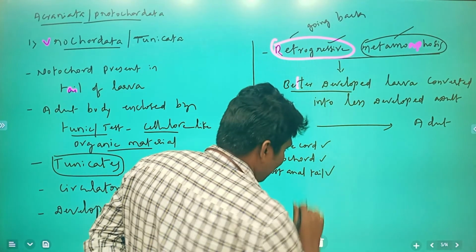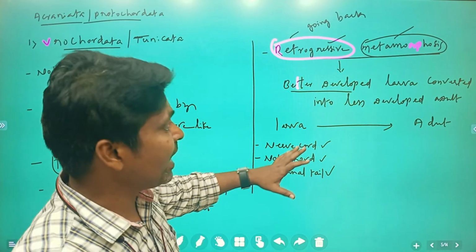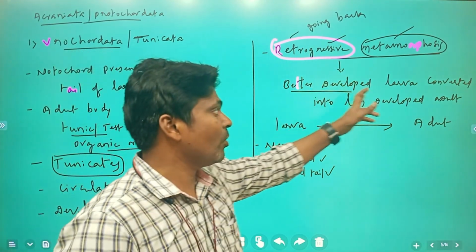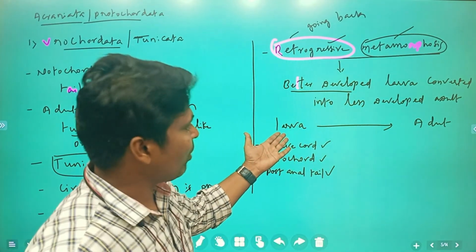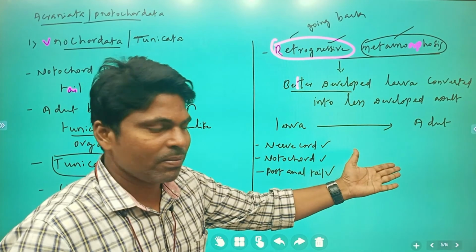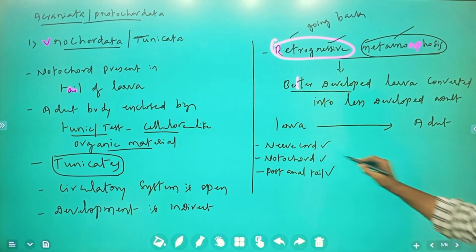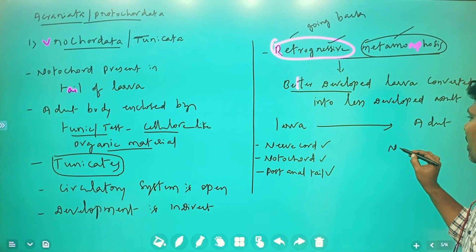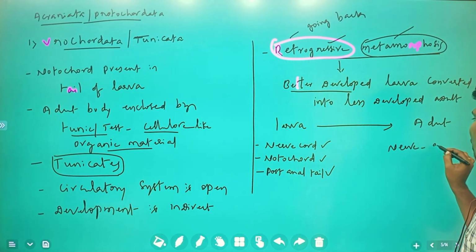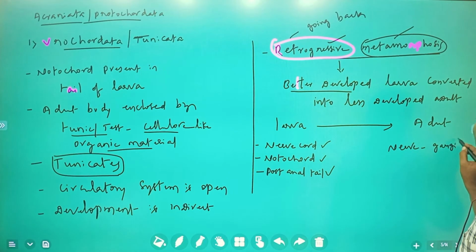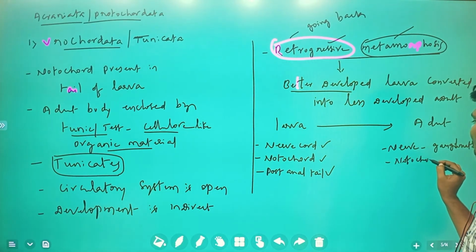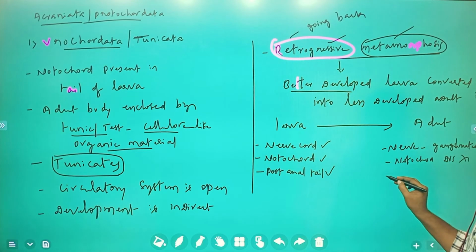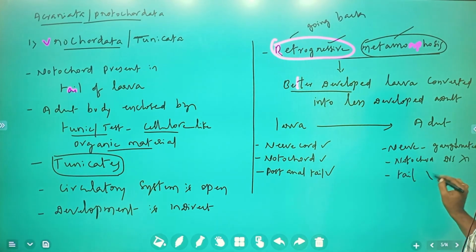So these are the advanced features present in the larva. In the adult, these features disappear. The nerve cord is converted into a ganglionated nerve cord, which is less developed. The notochord disappears, and the post-anal tail disappears.